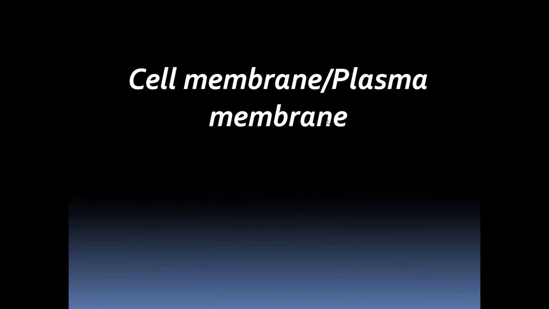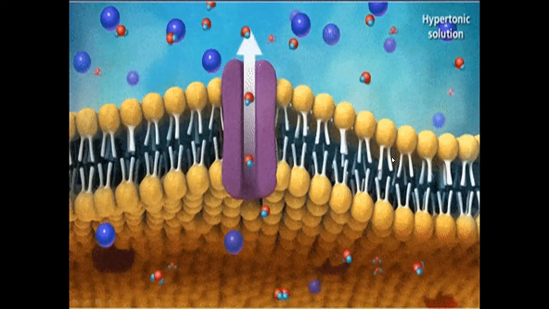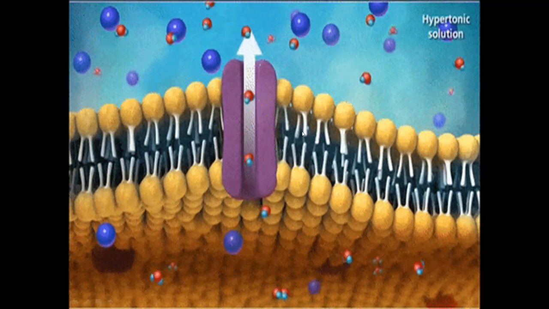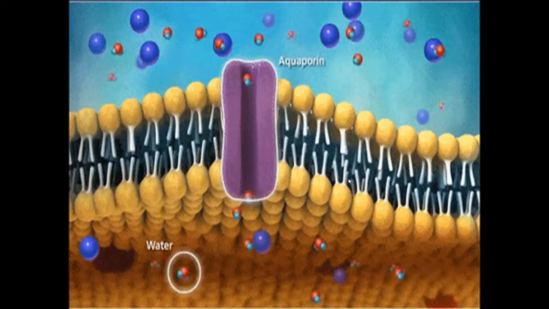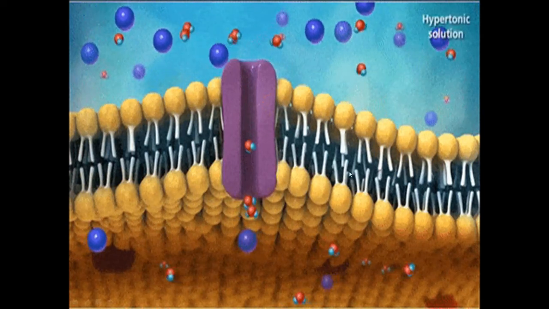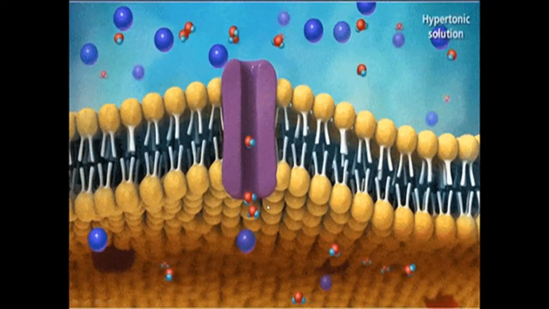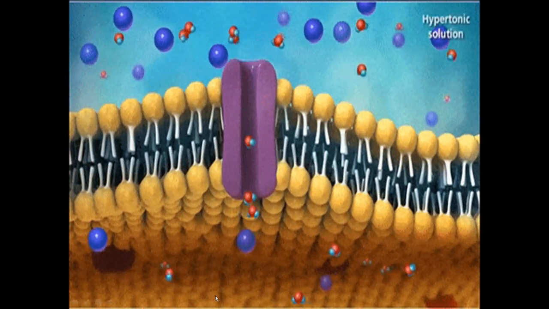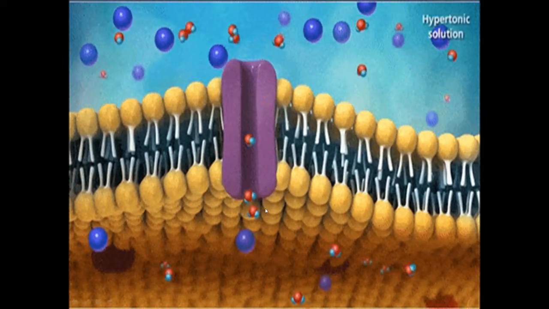Now let us learn what the cell membrane or plasma membrane is. This is the image of the cell membrane or plasma membrane. It is bilayered. You can see here a head and tail like structure. These are made up of protein and lipids. Here you can see in this image how the molecules are getting transported in and out of the cell. This is the cell membrane or plasma membrane.